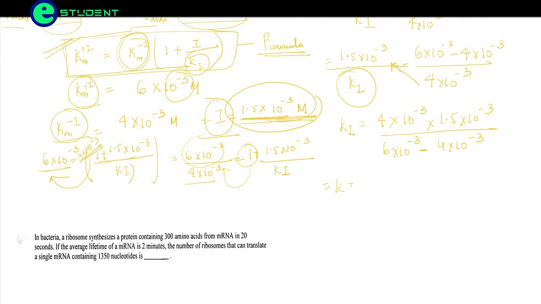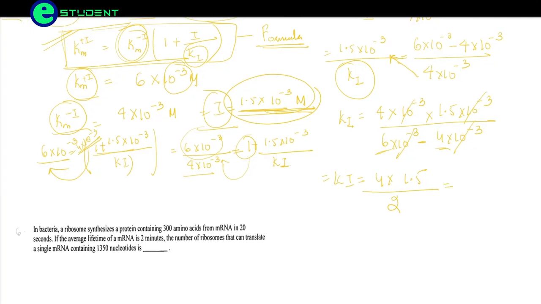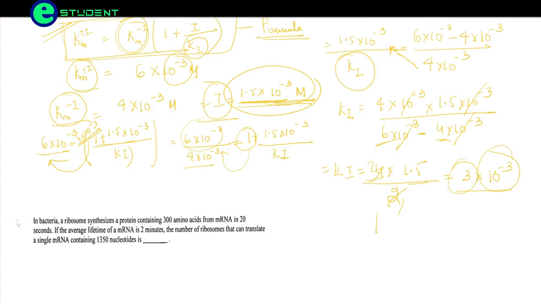Ki, now we will be getting as 4 into 1.5. The 10 to the power minus 3 gets cancelled. 1.5 divided by 2 here, as 6 minus 4 will be 2. So which will give us 3 into 10 to the power minus 3. 2 into 1.5 we will be getting 3 into 10 to the power minus 3, so Ki will be equal to 3.